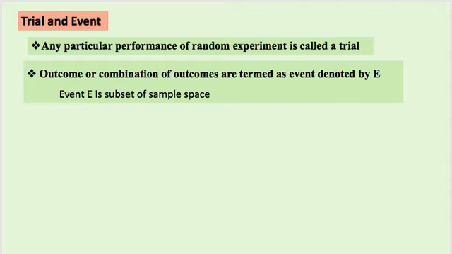And then we have the last part of this video, which is trial and event. Any particular performance of a random experiment is called a trial, right? We are performing something, so it is called a trial. And an outcome or combination of outcomes is termed an event. When you collect some of them or one of them, they are called the event of that random experiment, and we can denote it by E or any other letter. So it is a subset of the sample space.